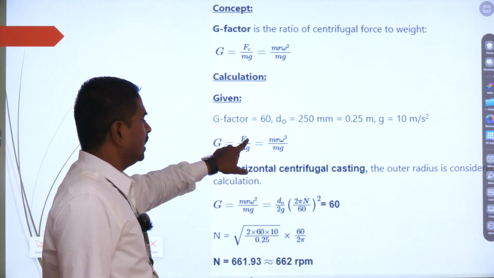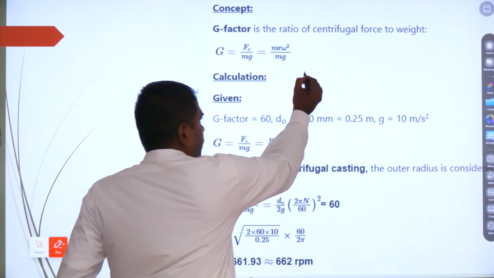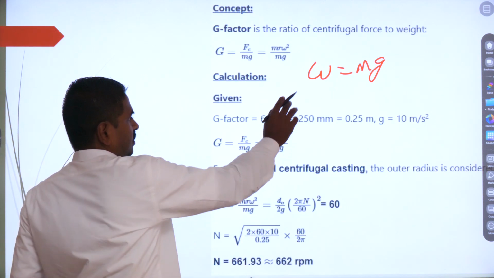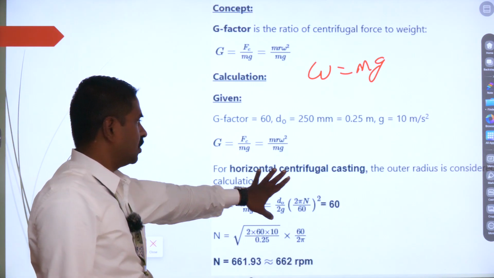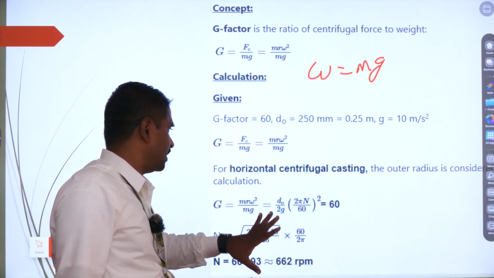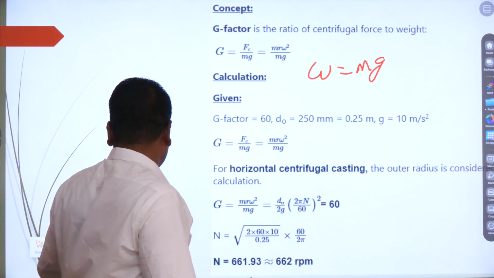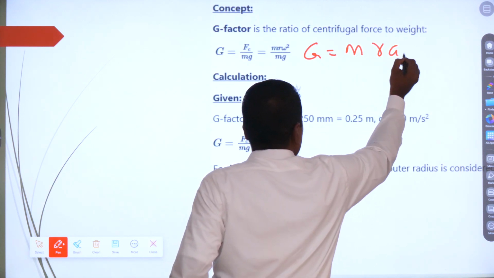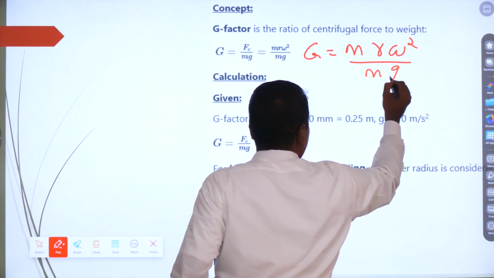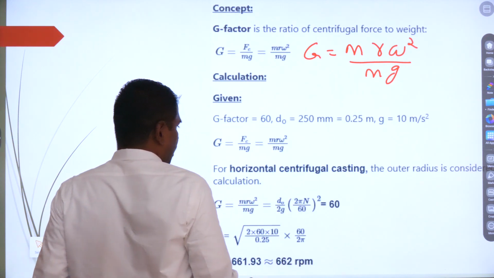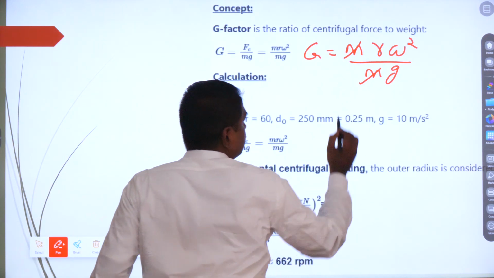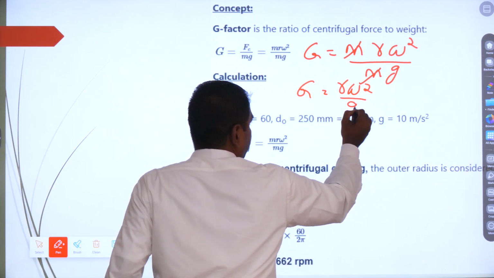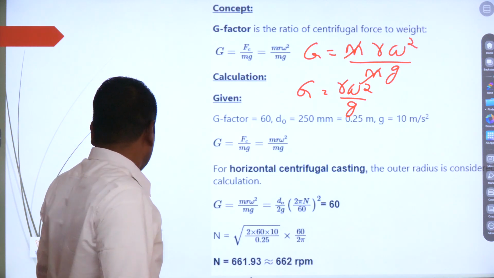So G is equal to centrifugal force divided by weight. Weight is nothing but W, W is nothing but m into g. So we are going to consider only the outer radius as it has been shown over here. Now G is equal to m r omega square divided by m g. I am going to write as it is. G is equal to m r omega square divided by mass into gravity. So what I am going to do, I am going to remove mass and mass. So you are going to have finally G is equal to r omega square divided by g. This is the final value which I left over here.